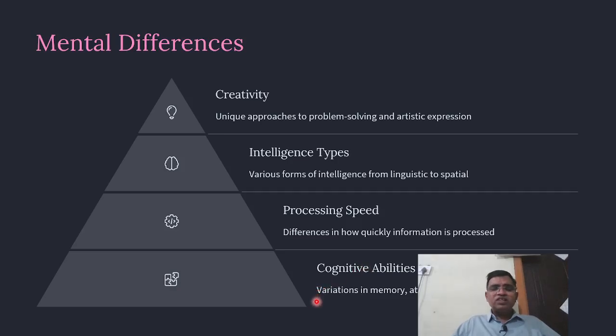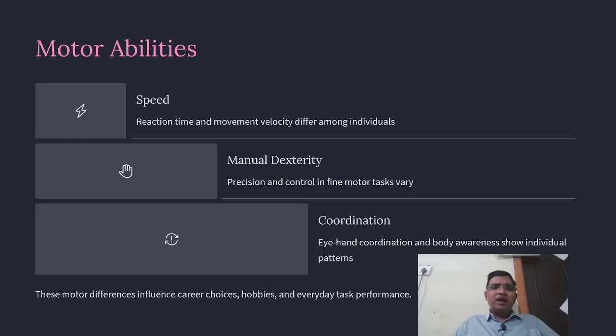Cognitive abilities. Not everybody has the same mental abilities. There is a variation in memory, attention, and reasoning skills. So everybody is unique: creativity, intelligence types, processing speed, cognitive abilities. Then motor abilities: speed, manual dexterity, and coordination.